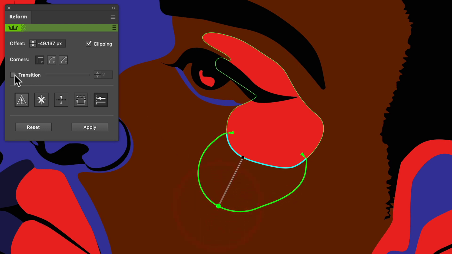angle. Enabling the transition option, the associated slider can be used to set how smooth the transition should be, where 1 is minimal and 10 is an extreme smoothing. The transition option sticks between Illustrator sessions so that it remains how you left it, ready for your next use.